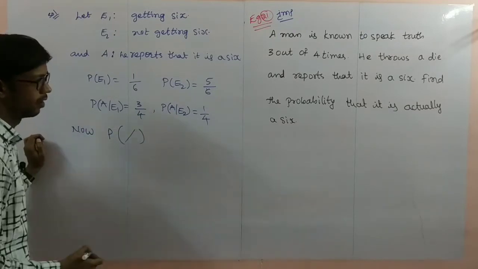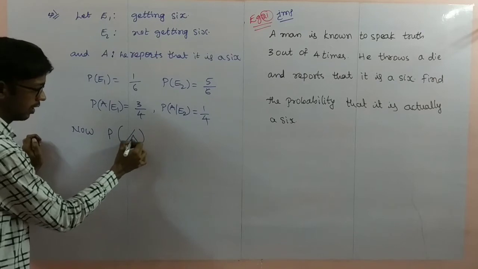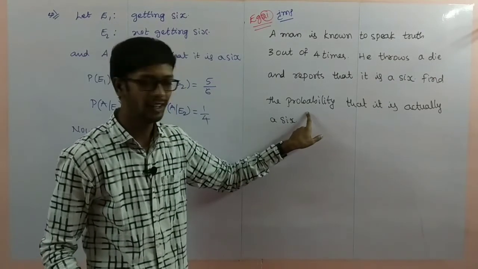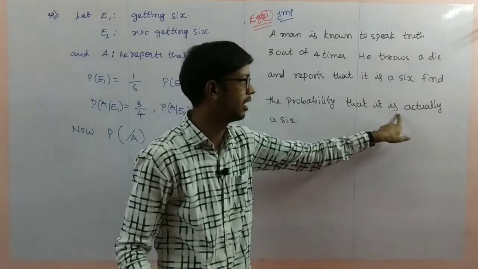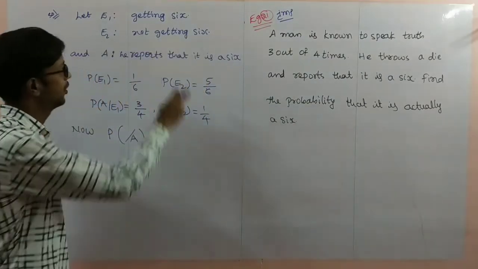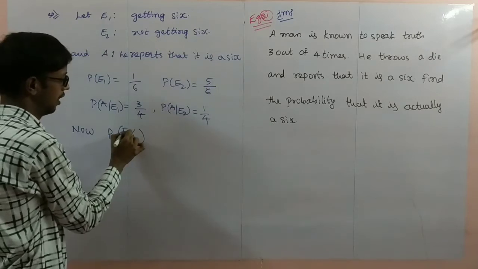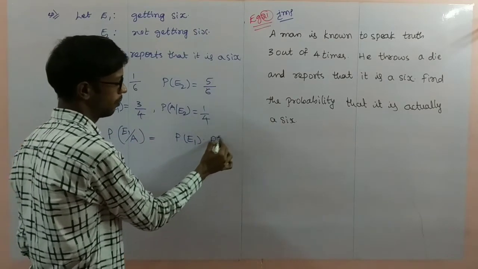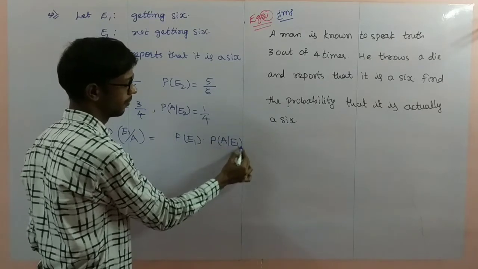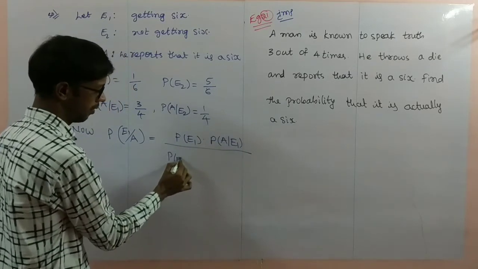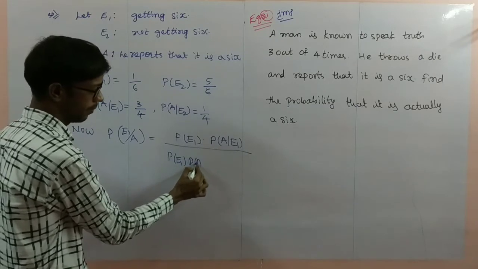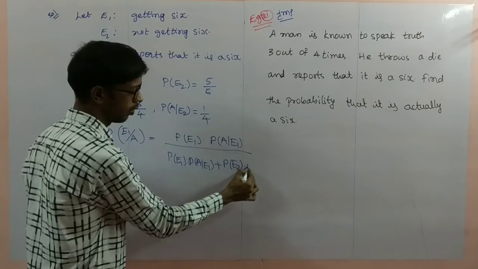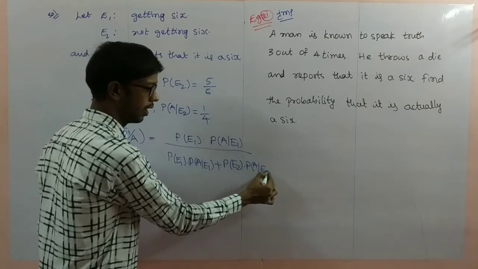Now probability of reporting 6 divided by A. Find that probability that it is actually 6. Actually 6 means getting 6, E1. So formula: P of E1 into P of A by E1 divided by P of E1 into P of A by E1 plus P of E2 into P of A by E2.